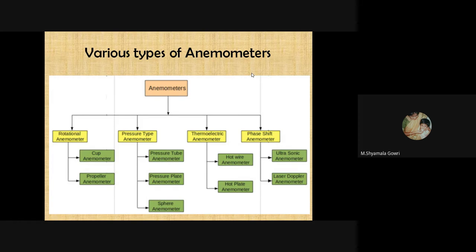We have various types of anemometers. One is the rotational anemometer, pressure type anemometer, thermoelectric anemometer, and phase shift anemometer. Rotational anemometers include the cup anemometer and propeller anemometer. Pressure type anemometers include pressure tube, pressure plate, and sphere anemometers. Thermoelectric anemometers include the hot wire anemometer and hot plate anemometer. In the phase shift anemometer, we have further classifications like the ultrasonic anemometer and laser Doppler anemometer. These are all the various types of anemometers.